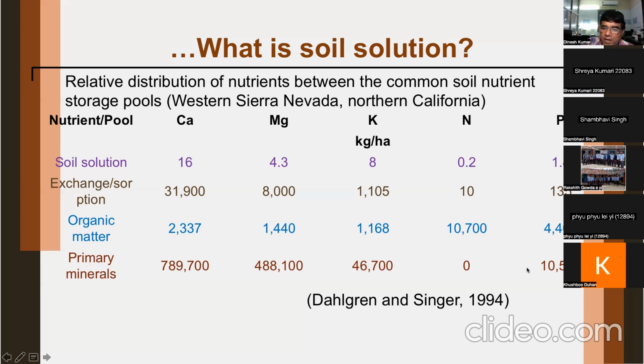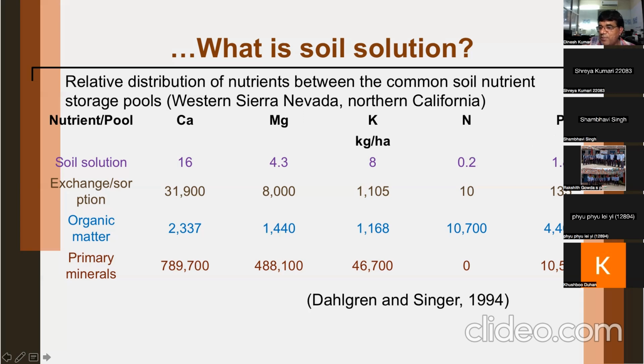But in primary minerals, nitrogen is 0. As you might know, nitrogen is not part of any minerals in soil. So you get 0 contribution from minerals, but organic matter is the major pool of nitrogen in soil. In this case, it supplied about 10,700 kilogram total nitrogen per hectare. Now see what proportion is in soil solution: 0.2.